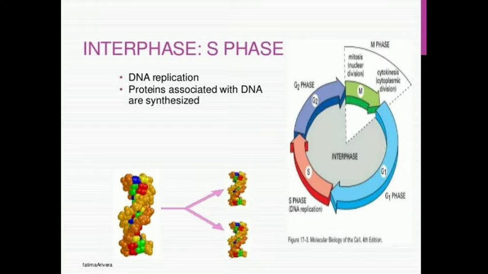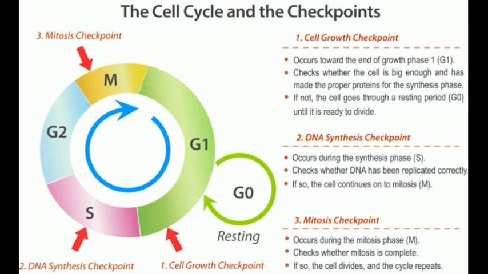If the initial amount of DNA is denoted as 2C, then it increases to 4C. Already we discussed, the amount of DNA per cell doubles. However, there is no increase in the chromosome number.